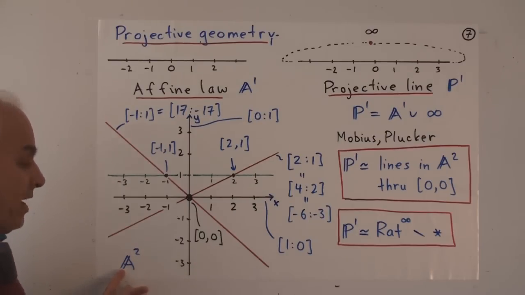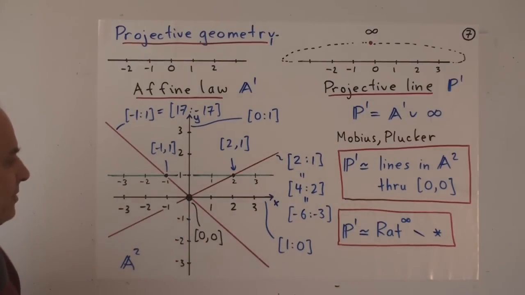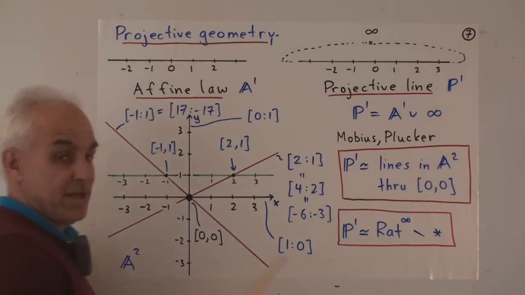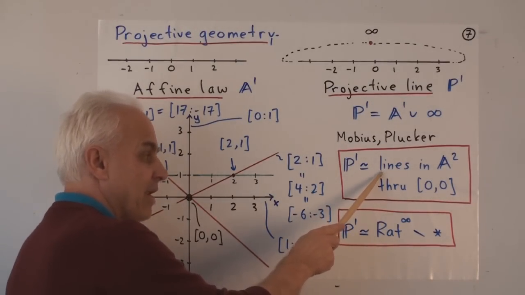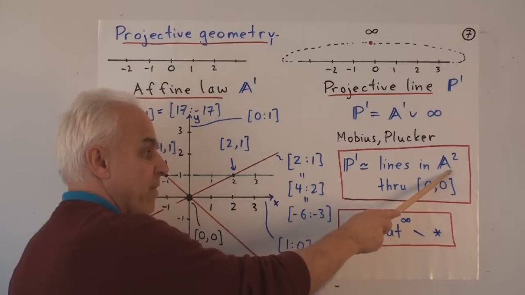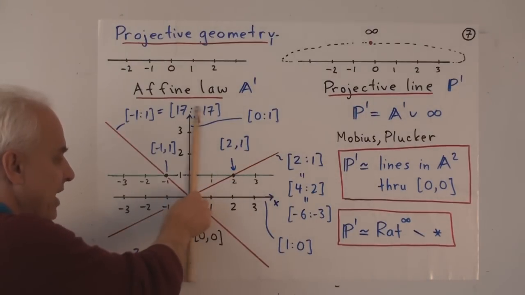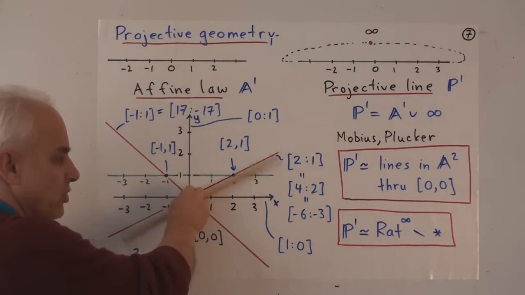So the point is to move to a two-dimensional situation, a two-dimensional affine plane, coordinates x and y as usual, and to think about lines through the origin. So the great insight is that the projective line can be thought about being lines in the affine plane through the origin. In other words, the projective line is exactly the space of lines through the origin.